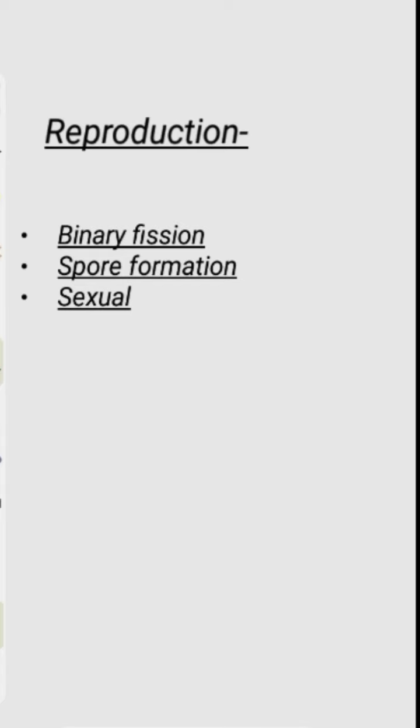Some sexual reproduction is also seen in these organisms, where a part of the DNA is transferred into another cell, but that is not very common. The most common and regular method of reproduction is binary fission.